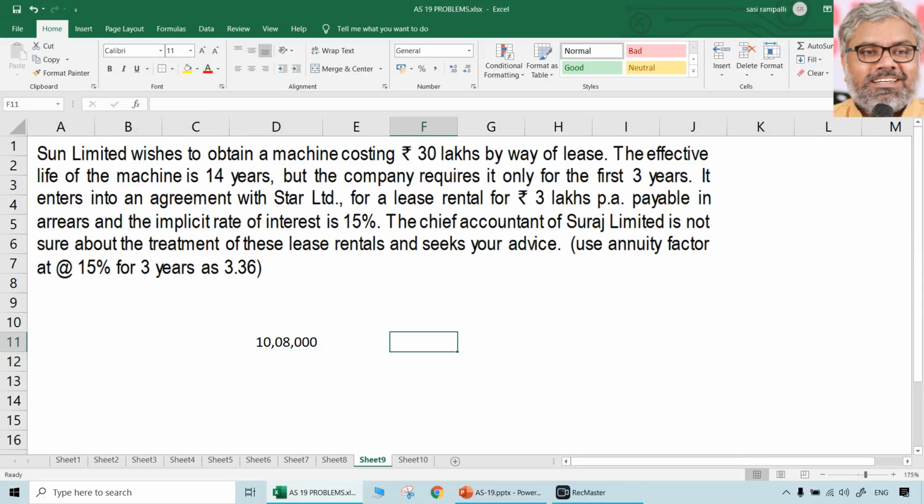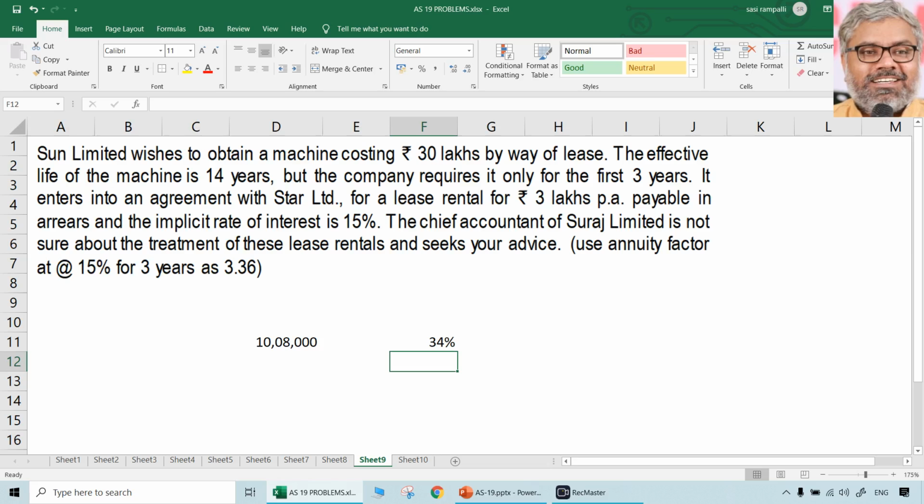So how much percentage of the total cost of the asset is it covering? 10 lakhs 8,000 divided by 30 lakhs. If you take, it is only covering around 34% of the total fair value of the asset. Can we say it is covering substantially the fair value? No. So since lifetime also, even in that condition it is not a finance lease. Even from financial point of view also it is not a finance lease.